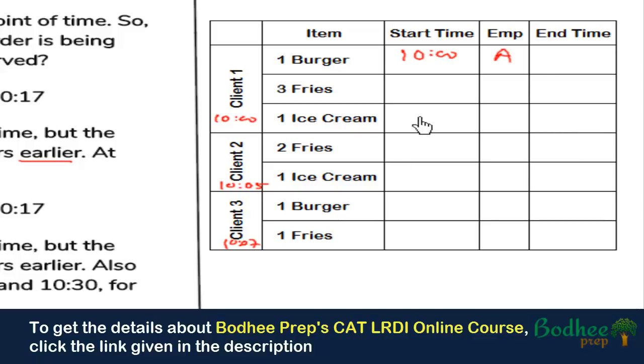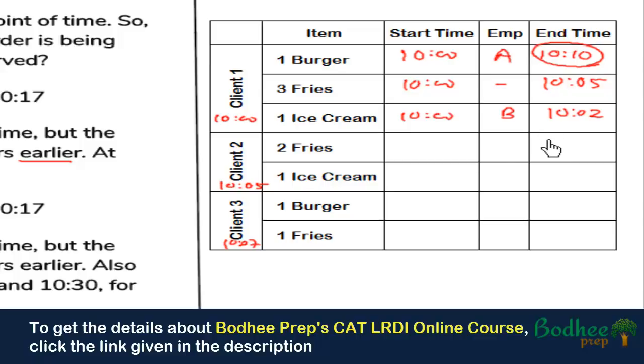burger, so he will end the preparation of the burger at 10:10. And fries can simultaneously be started at 10, anybody can start it, and it will end at 10:05. And ice cream can start at 10 and B can complete it at 10:02, right? So here we see that for client 1, the order gets completed at 10:10, and A was occupied till 10:10, but B has finished his work at 10:02. So B can take the order of the next client, right?